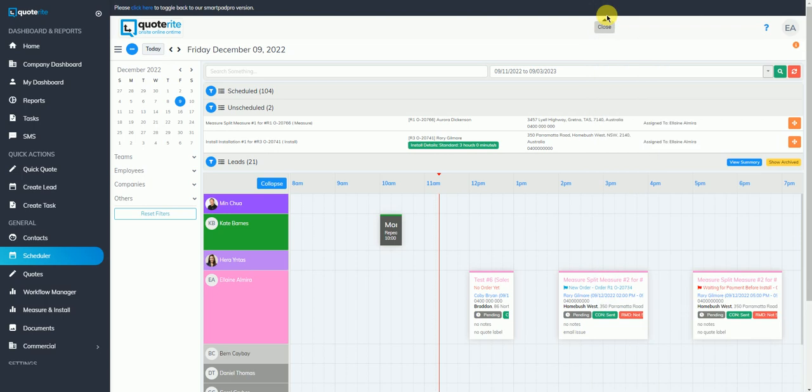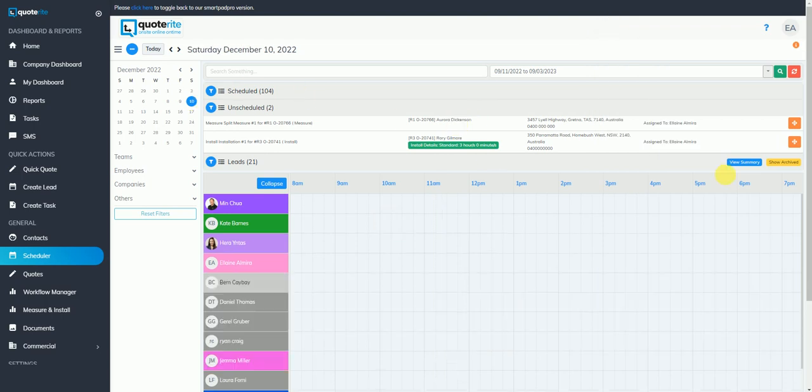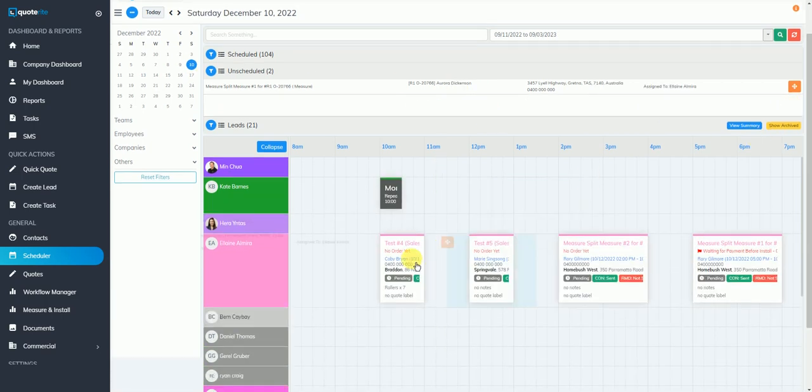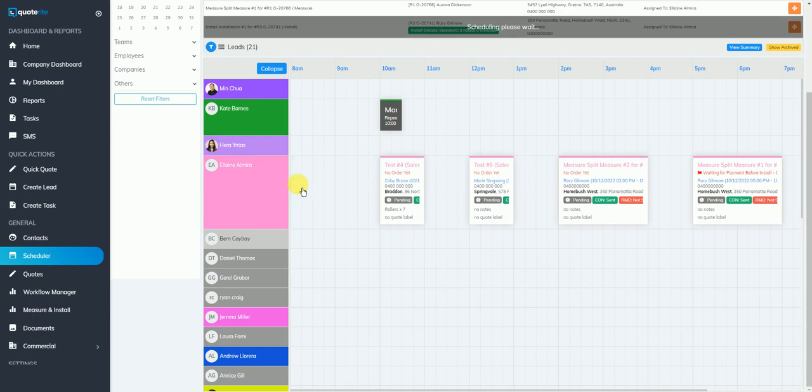Another way to schedule it is by dragging the appointment using this orange button. You may book it under the appropriate time slot and the employee you wish to apply.